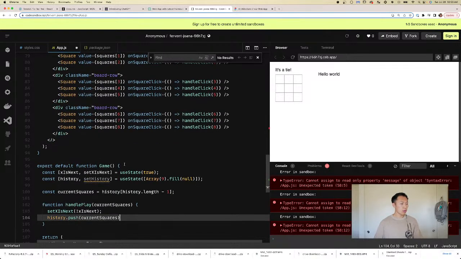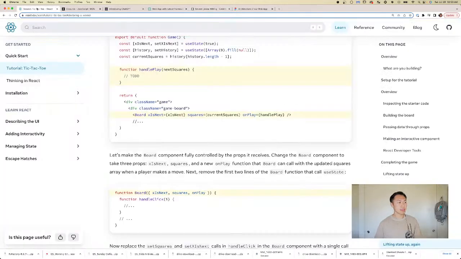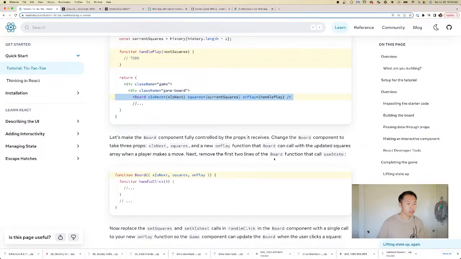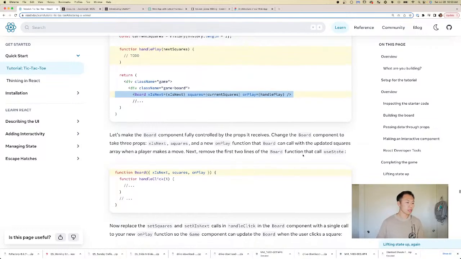Let's see how React tells us to, because I'm a little bit stuck. So, okay, so we passed on everything as props. We're gonna say, let's make the board component fully controlled by the props it receives. Change the board component to take 3 props. That's what we did. Next, remove the first 2 lines of the board function that calls useState.